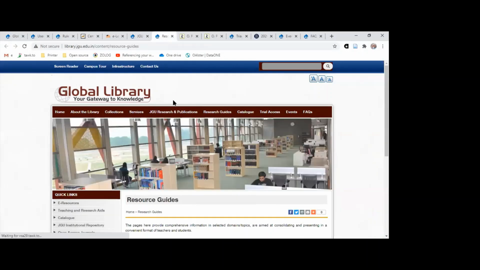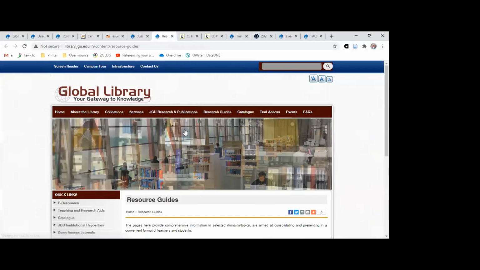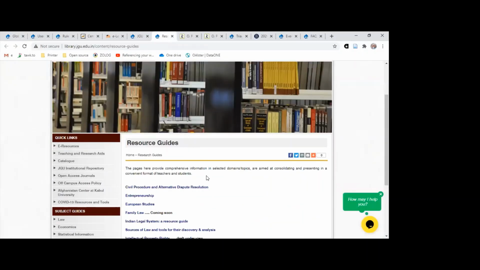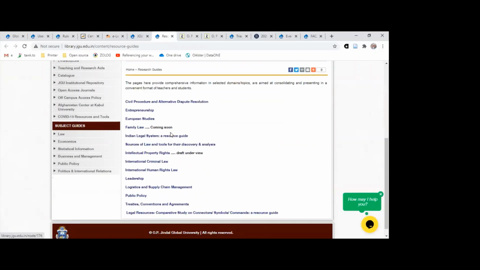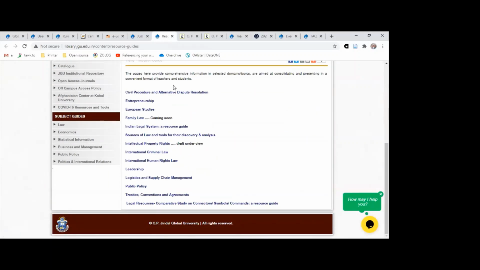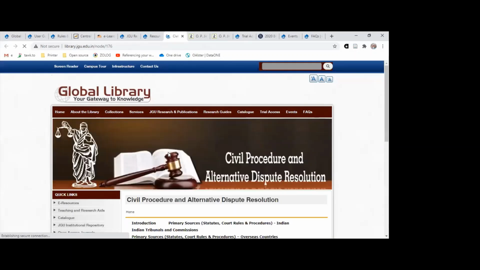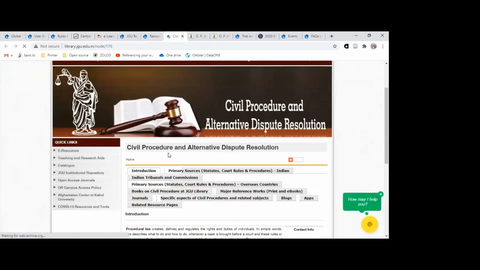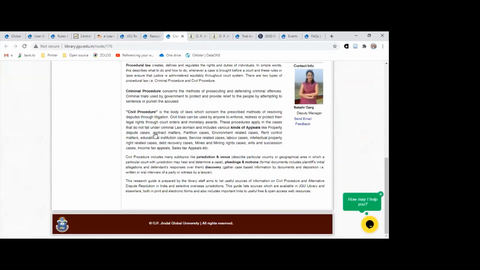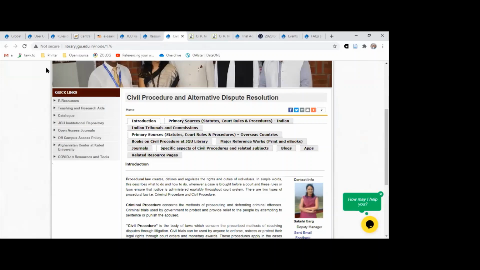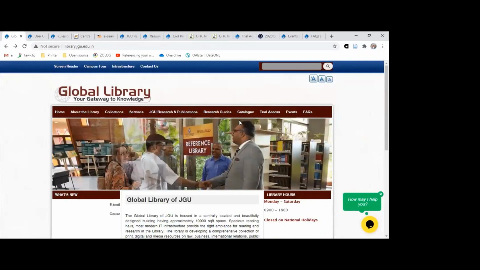Again, going back to the home page, the next tab we have is the research guides. The page is going to appear with a long list of research guides, which you can see out here. This is comprehensive information in a very explicit manner, which is going to help you on the selected topics. You can click onto this and then further go beyond. So it is going to appear like this, and the entire details related to the subject, you can explore further and research on that.